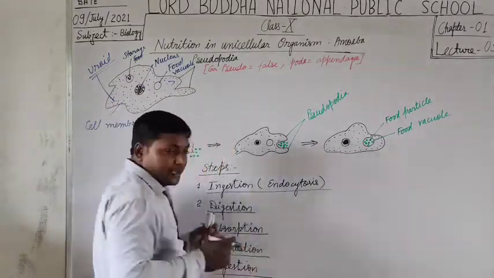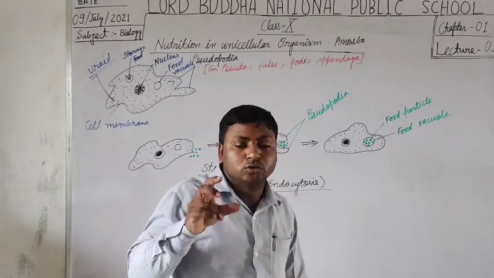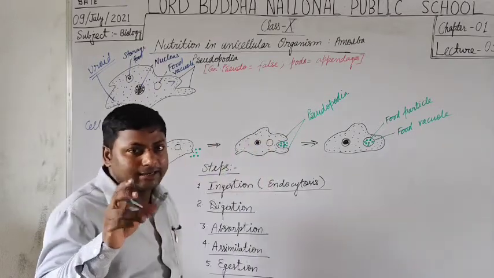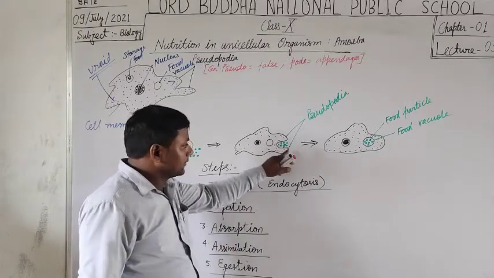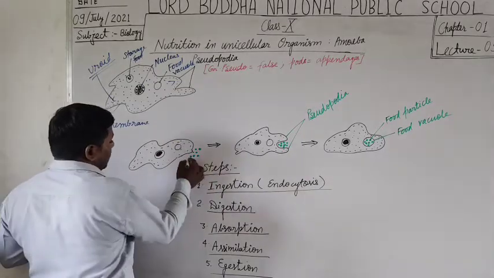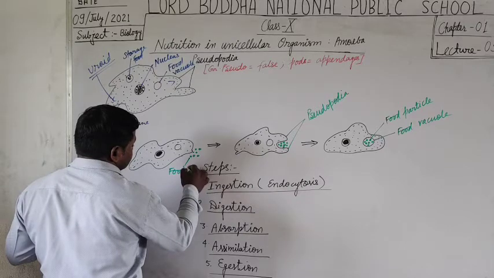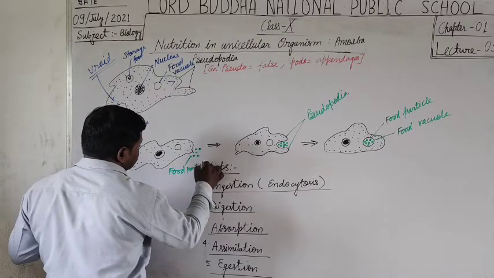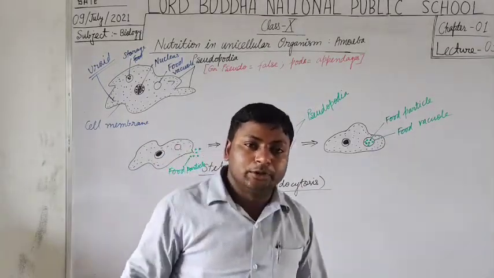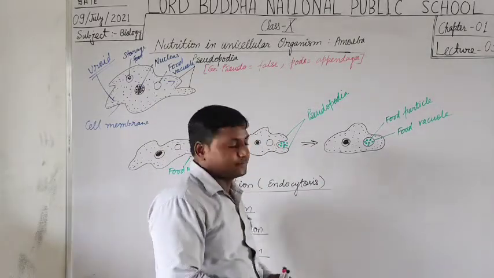Ingestion. Students, capturing of food or prey by the amoeba through their pseudopodia, which arise on their cell membrane. This is called the capturing of food, or you can say ingestion of food. This is the food particle. Thus, this process in amoeba, because amoeba is a unicellular organism, is called endocytosis.